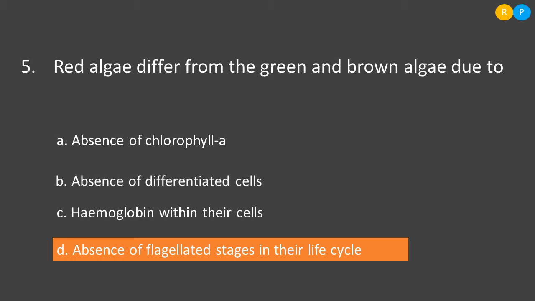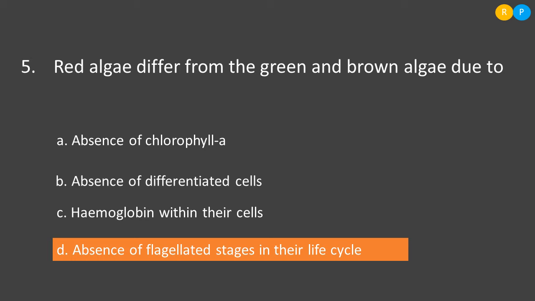So, let us see what difference we can notice in the red algae compared to green and brown algae. Option A, absence of chlorophyll A. Chlorophyll A is equally present in all the three groups of algae. This is not the difference. Then option B, absence of differentiated cells.